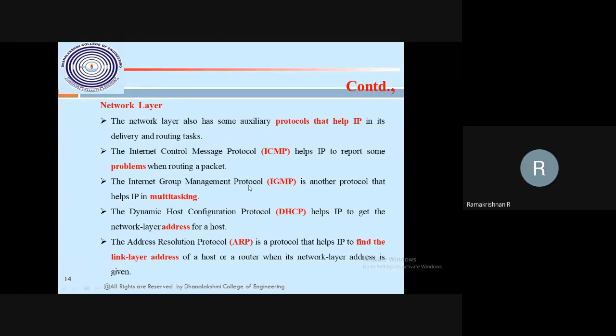IP is a logical address. Logical address, we can change it, but that should be unique whenever connected to the internet. Physical address, we cannot change it. That is a MAC address, machine access control or media access control, whatever we can say it. Later on we will see this.